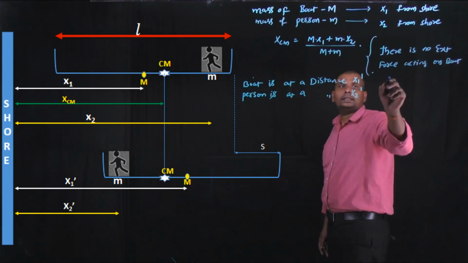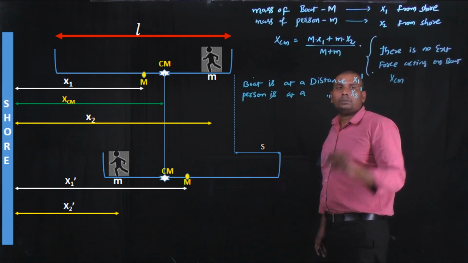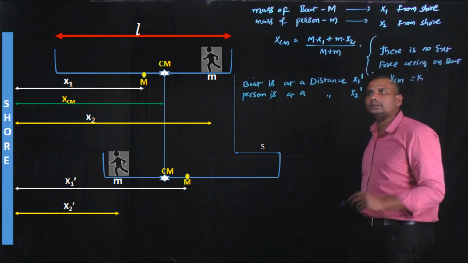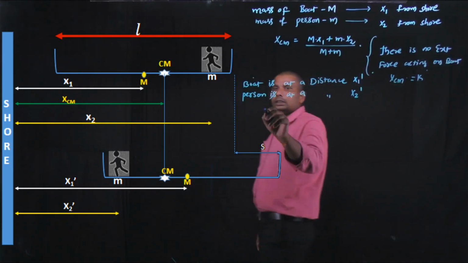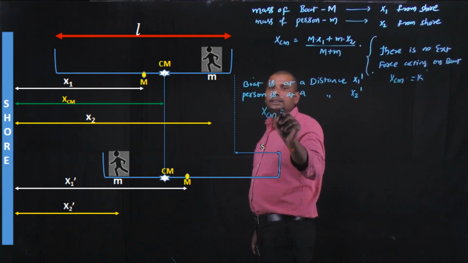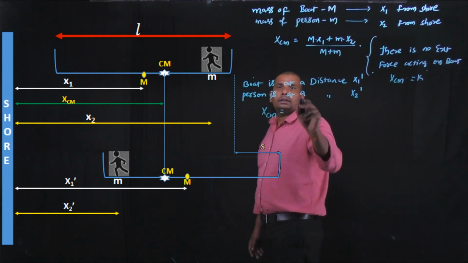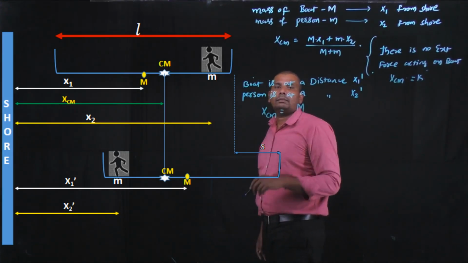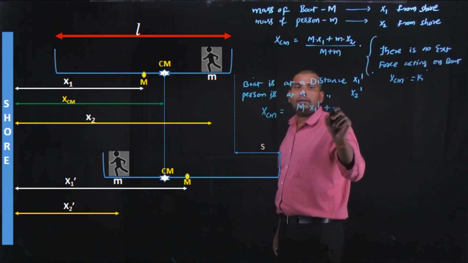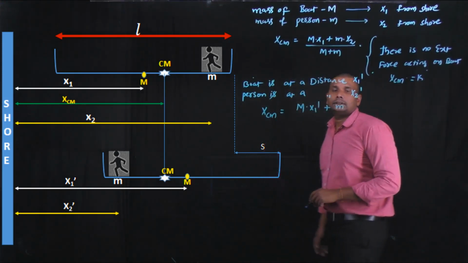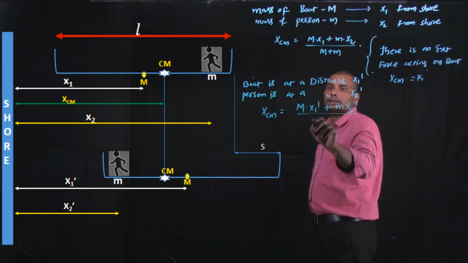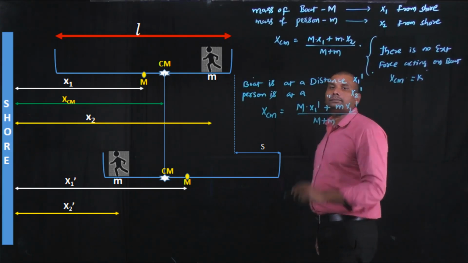That's why the center of mass position from the shore is constant, it does not change. Okay, here also at the final position the center of mass is, for the boat mass is capital M and it is at a distance x1, and for the man mass is small m and he is at a distance x2 dash, divided by the total mass capital M plus small m.